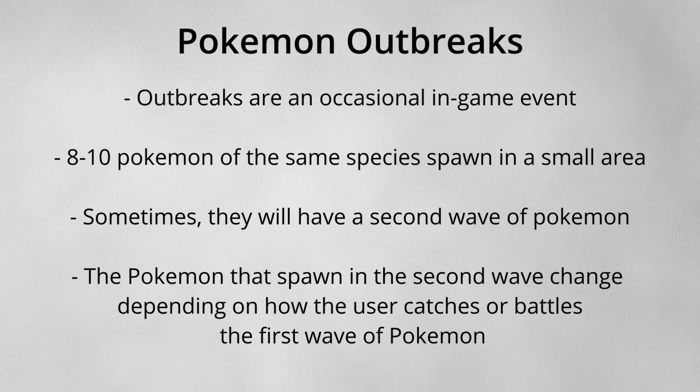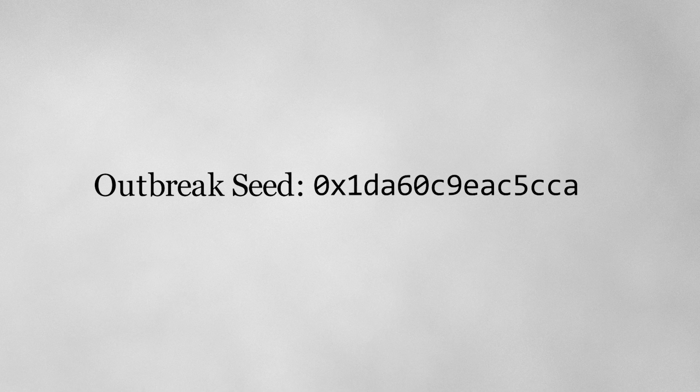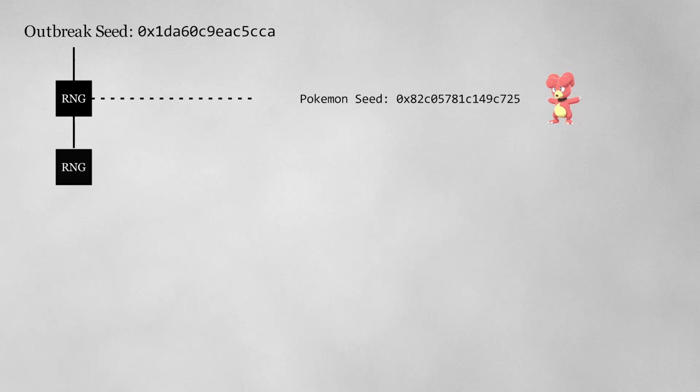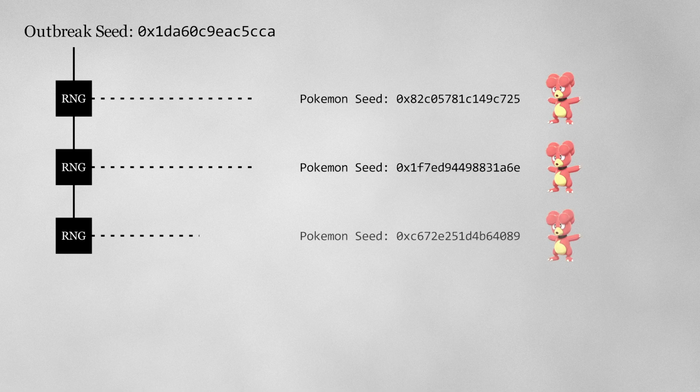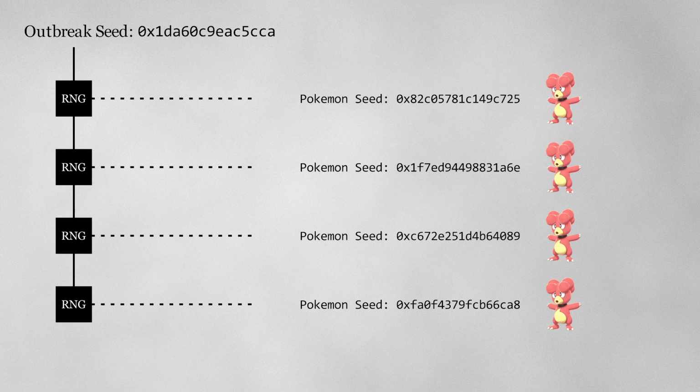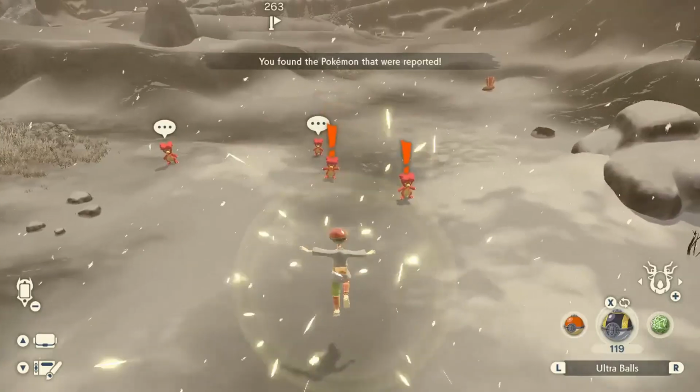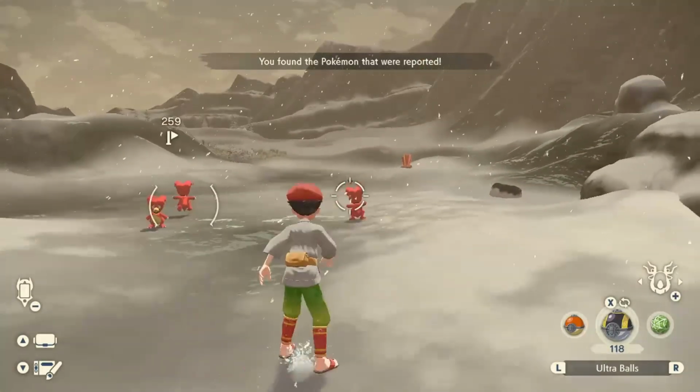Thankfully, people have figured out exactly how the game computes Pokemon in an outbreak. And because of this, we can predict which Pokemon will be in the second wave. This uses the same random number generation I described earlier. The key to an outbreak is finding the outbreak seed. This is the starting value that the game assigns to an outbreak when it is created. The game uses the outbreak seed to feed into the random number generator and create unique Pokemon seeds that will in turn generate the Pokemon that spawn in-game.